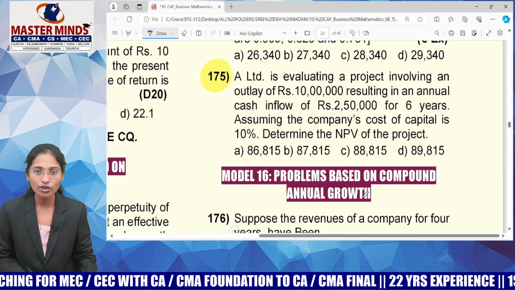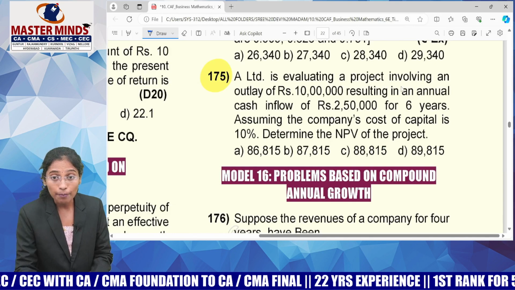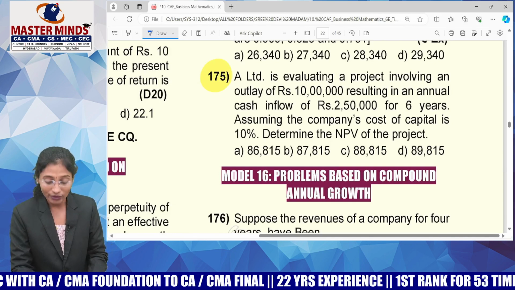Now let's have a look at MCQ number 175. A Limited, guys, it's a name of a company, is evaluating a project involving an outlay of 10 lakhs.